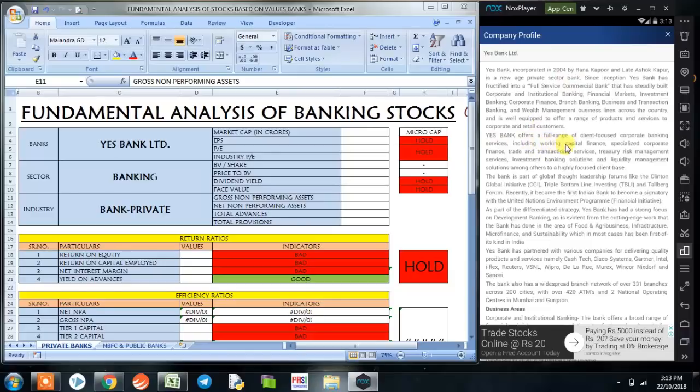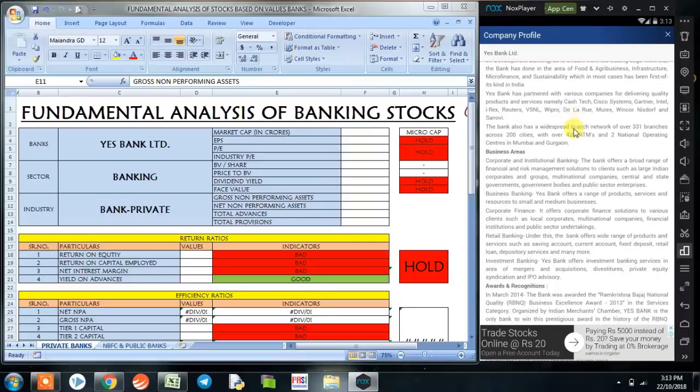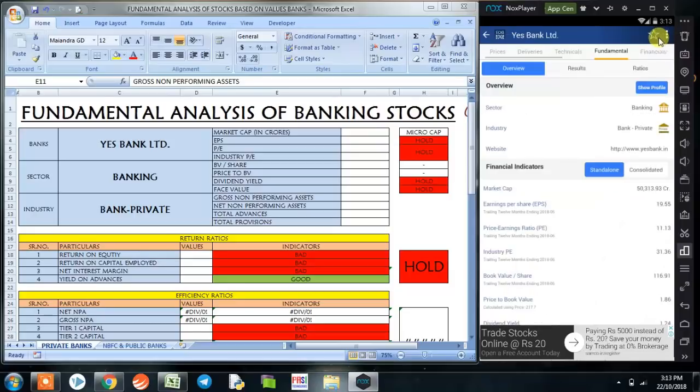YES Bank offers a full range of client-focused corporate banking services, including working capital finance, specialized corporate finance, trade and transactional services, treasury risk management services, investment banking solutions, and liquidity management solutions. The business area of the company includes corporate and institutional banking, business banking, and retail banking. So this was about the bank.